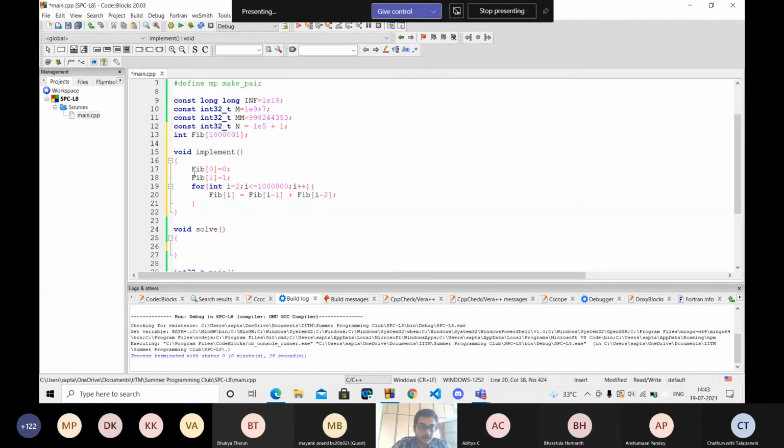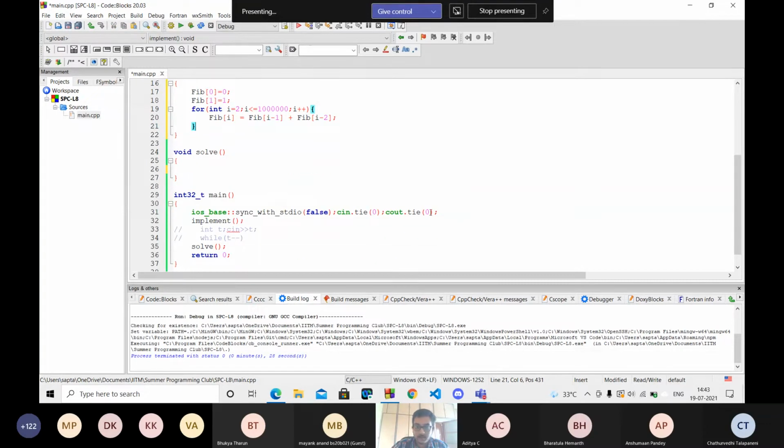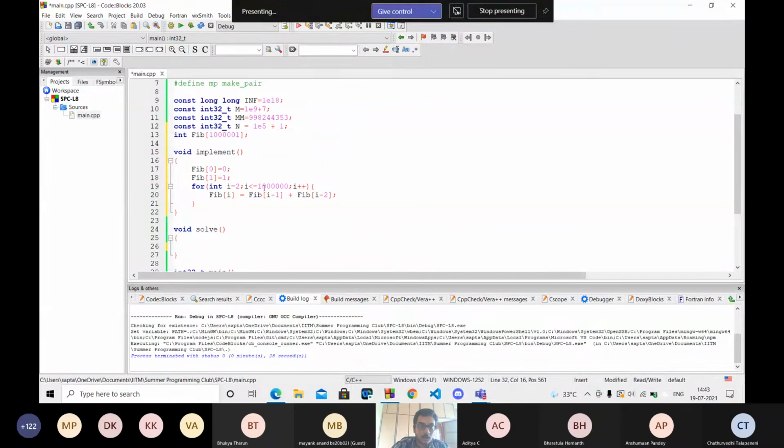Right, so this is the function where I'm manually writing the base cases, and from i equals 2 to 10 to the power 6, I'm storing the Fibonacci numbers in the array. In the main function, I'm calling the function implement. When I call it, all the numbers from 0 to 10 to the power 6 are stored in the array.